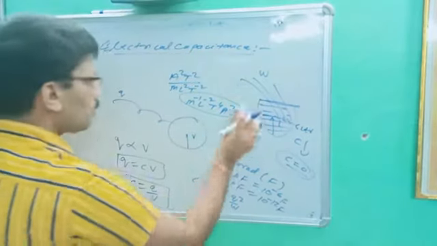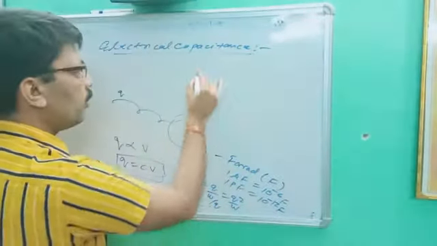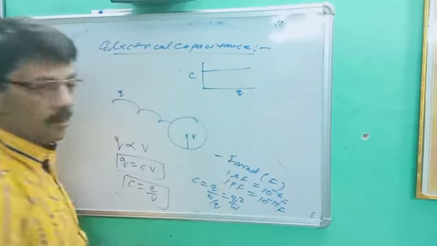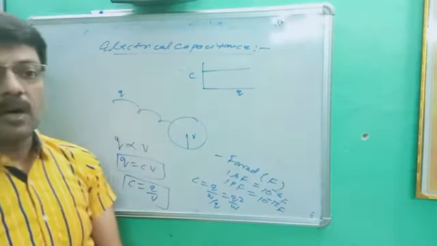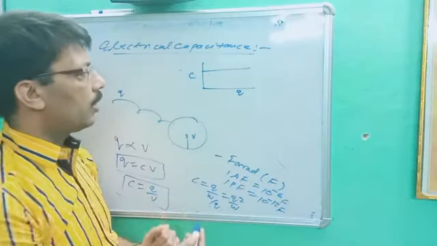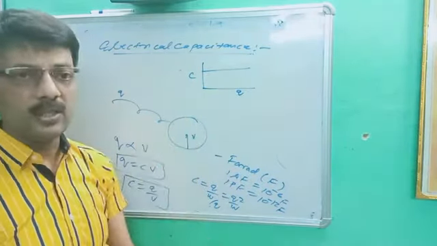Okay, now some graphical representation. First point for you: this is Q, this is C. You are getting a straight line. Very, very important topic: C is independent of Q. Many times that question is asked. C is independent of Q. It means Q increases or decreases, C will not change.